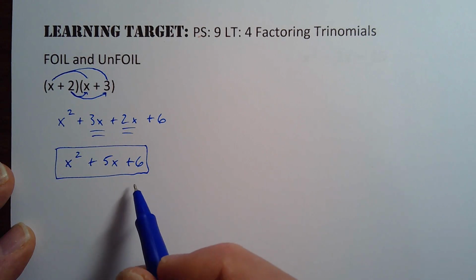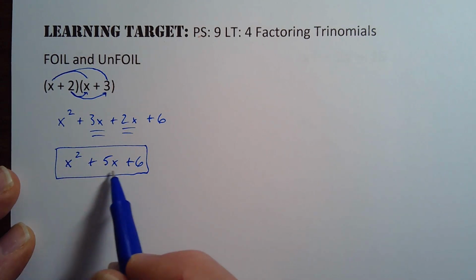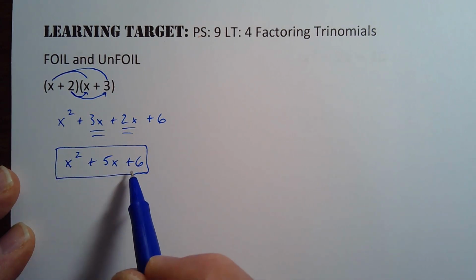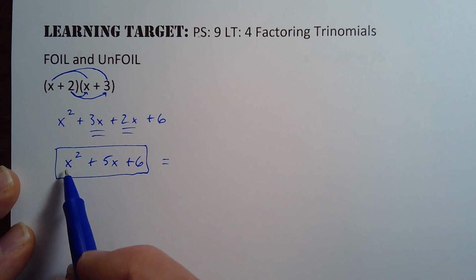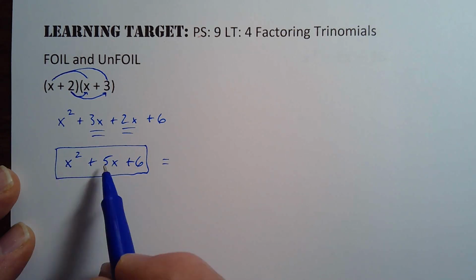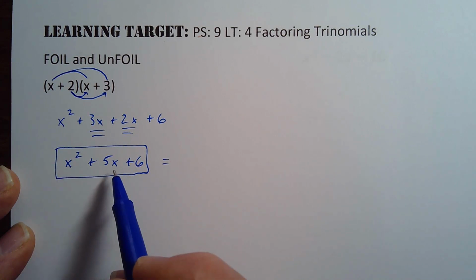So in today's work, I actually give you the answer, the trinomial, and say what were the two binomials that gave me that. Notice there's no common factor other than 1. There's not an x in all these, and there isn't a common number other than 1 in all of these.